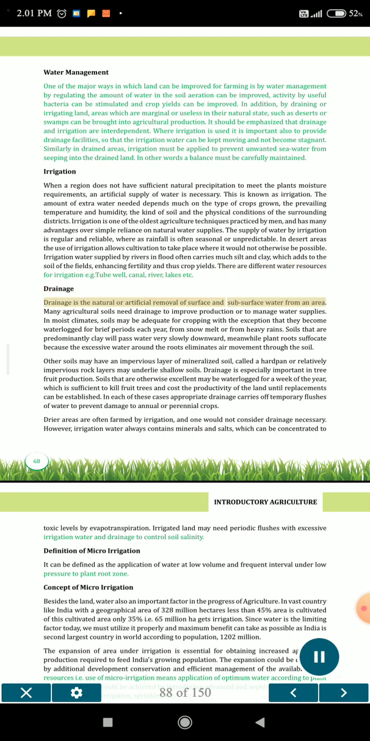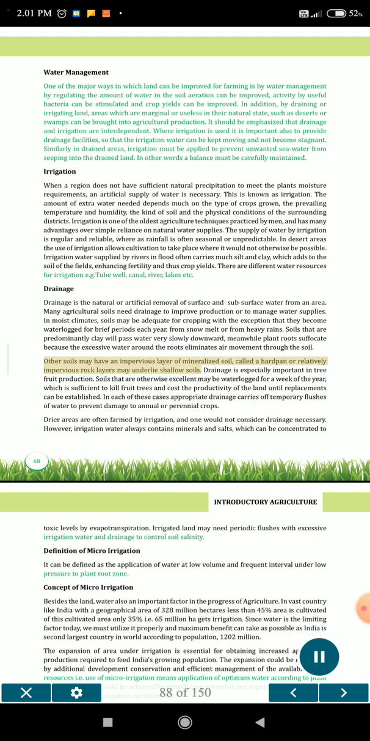Drainage. Drainage is the natural or artificial removal of surface and subsurface water from an area. Many agricultural soils need drainage to improve production or to manage water supplies. In moist climates, soils may be adequate for cropping with the exception that they become waterlogged for brief periods each year, from snowmelt or from heavy rains. Soils that are predominantly clay will pass water very slowly downward, meanwhile plant roots suffocate because the excessive water around the roots eliminates air movement through the soil.